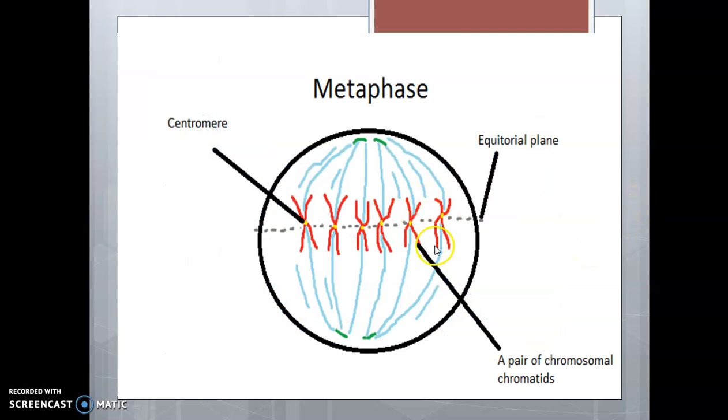So this is the diagram of metaphase. The centromeres align in an equatorial plane. So, a pair of sister chromatids align in the equatorial plane.